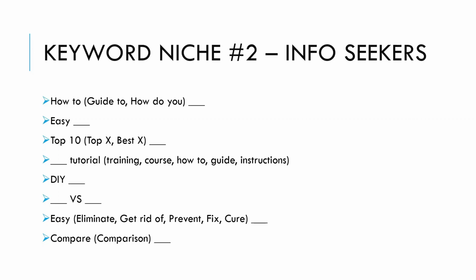DIY office desk. Then again, we see a repeat of the versus for info seekers. This keyword versus this keyword. Next, in the same vein of how to, eliminate, get rid of, prevent, fix, then your keyword. And finally, just like the versus one, compare or comparison of keyword.